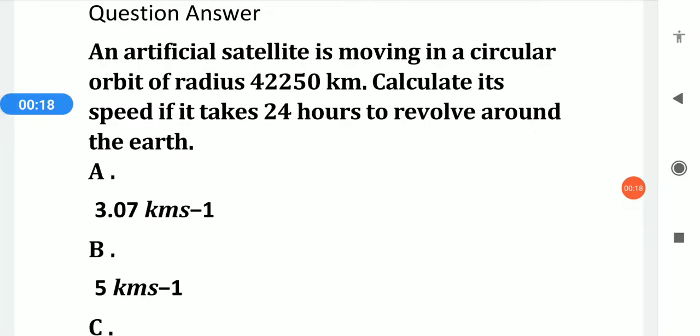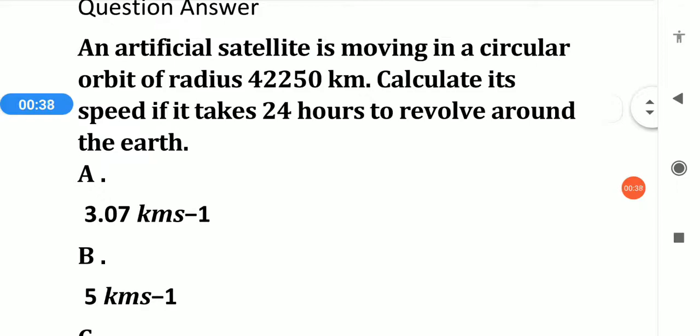An artificial satellite is moving in a circular orbit of radius 42,250 kilometers. Calculate its speed if it takes 24 hours to revolve around the earth. So what is given here? Radius is given, in which the artificial satellite is moving. Time is given, 24 hours, to revolve around the earth. So what do we have to calculate? We have to calculate its speed.